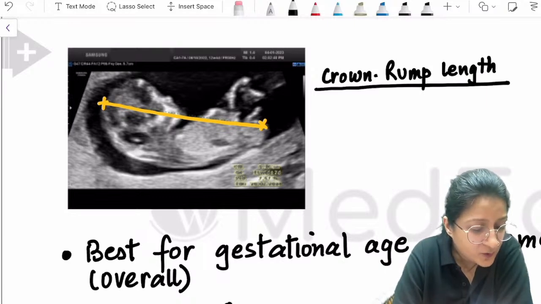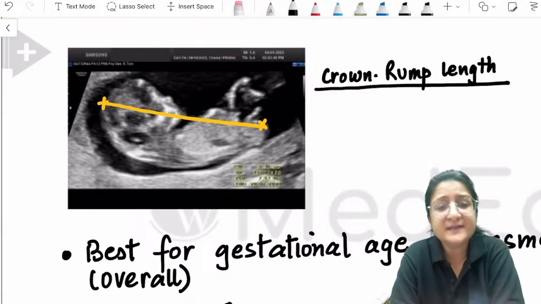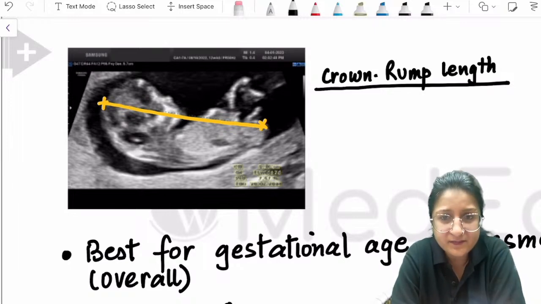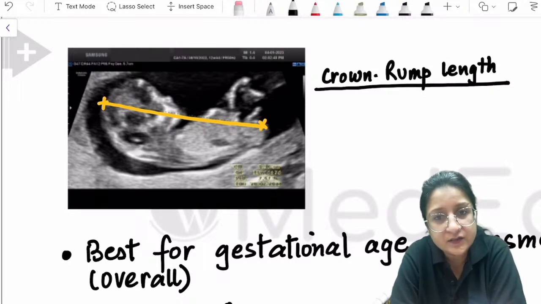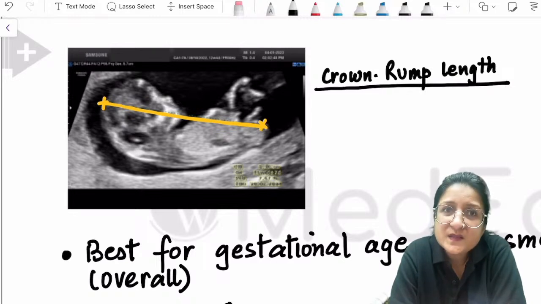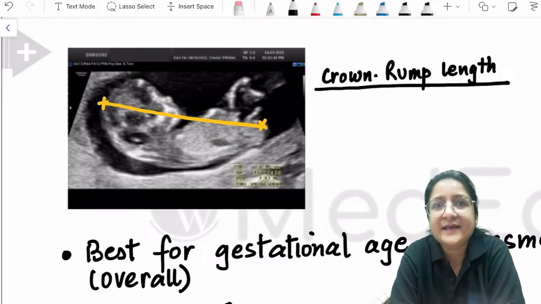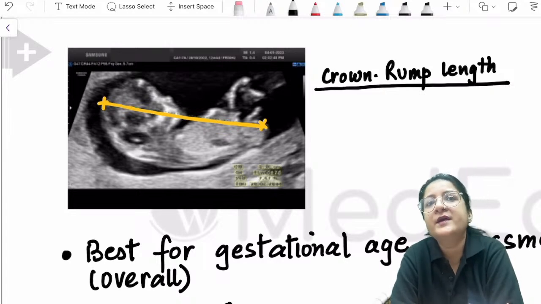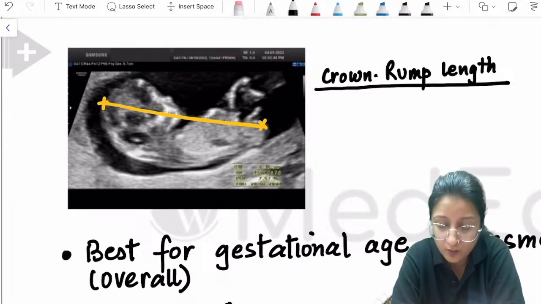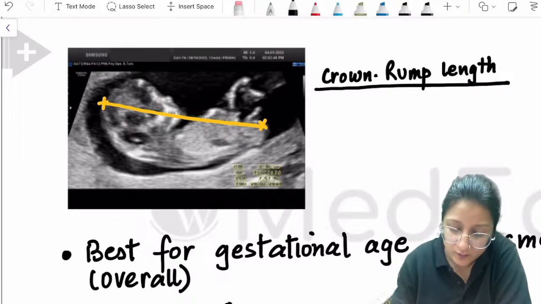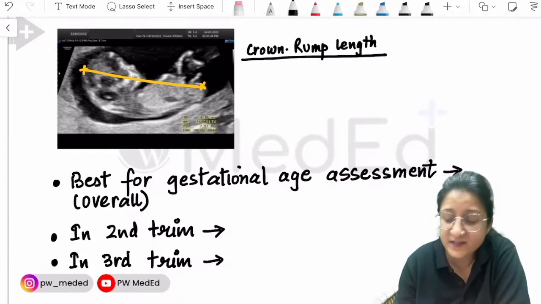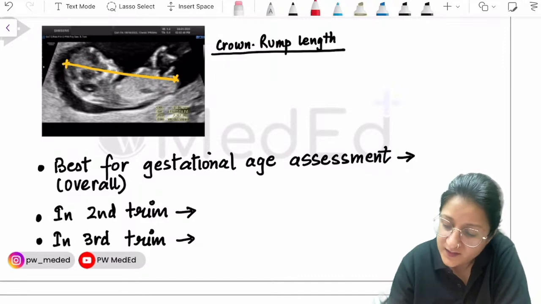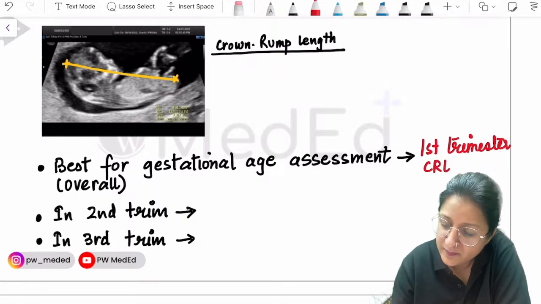Now Shivam, what is level 1 and what is level 2? Level 1 is simply a routine ultrasound in pregnancy where the sonologist is not commenting on whether there are any congenital anomalies in the fetus. Level 2 is when the ultrasonologist examines the fetus and tells us whether there is any congenital anomaly or not. So we are checking the crown rump length, and overall the best for gestational age estimation is first trimester crown rump length measurement.